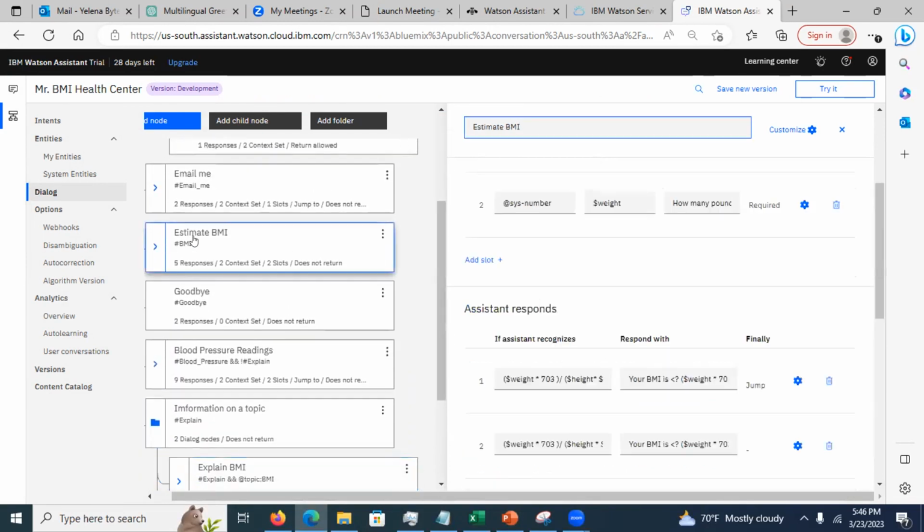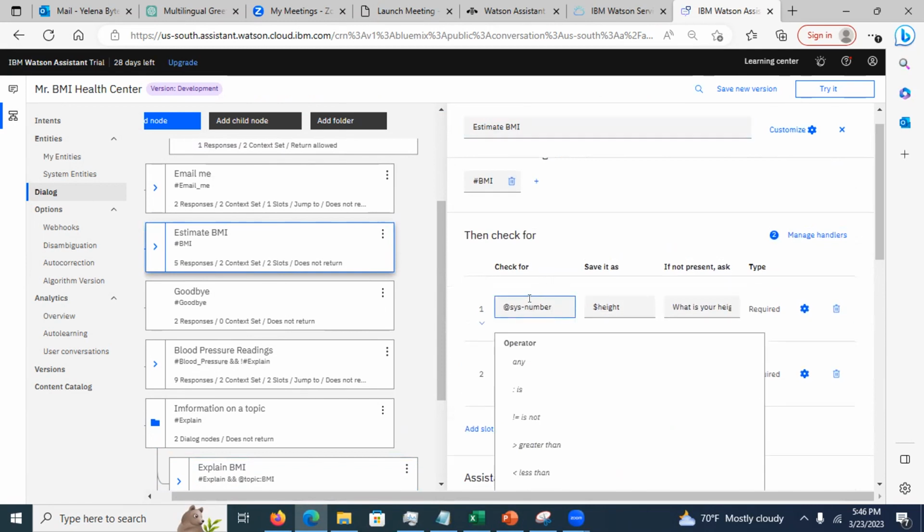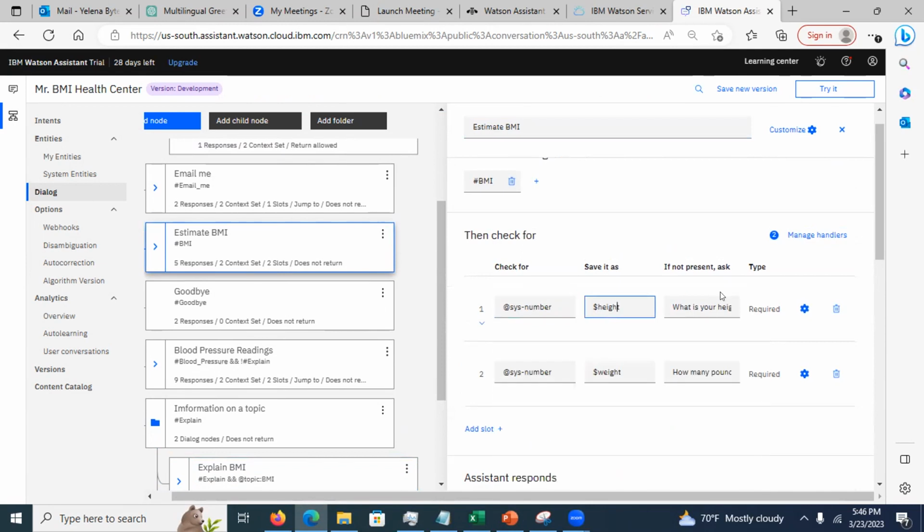For example, this is a BMI. What is this? This is a slot. A slot asks you to enter the information. It's checking for the system number. It's trying to read the number from the input, and it's going to store it in height. If somebody does not enter a valid number, it's going to ask to enter it again. And then here it's going to ask for the weight. It's looking for a number in the input, and checking if it's a number.